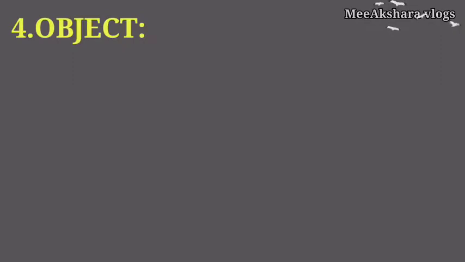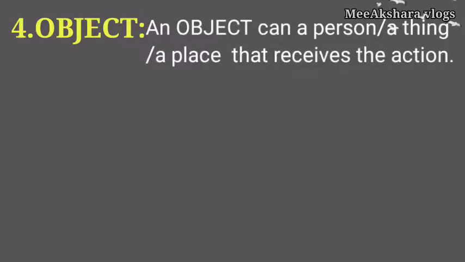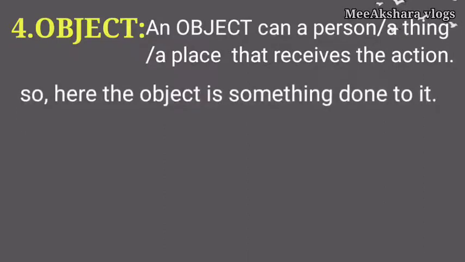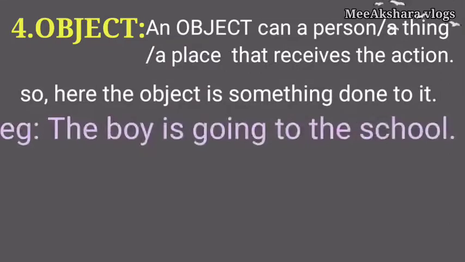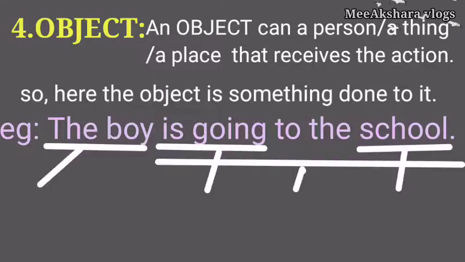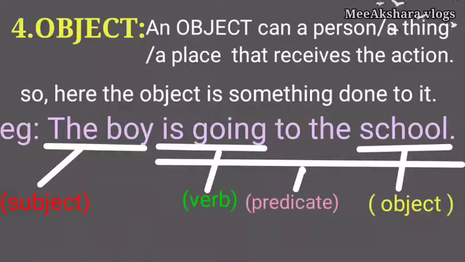Next, what is an object? An object can be a person, a place or a thing that receives the action of the verb. So here we can assume that the object is something done to it. In the previous example, the boy is going to the school. School is the object. So here school is the word which receives the action. Is going is the verb. So verb can be defined as the action word or doing word. As I told you previously, the boy is the subject and is going to the school is the predicate.